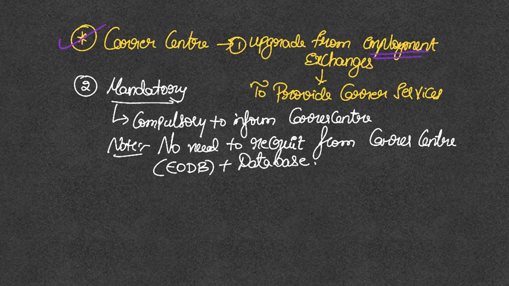So the last two concepts, one is the career center. Previously we had something called employment exchanges. What graduates or any sort of skilled worker used to do was go to these employment exchanges and register their names, just to ensure that data is available with the employment exchange, and using this data people used to get recruited.